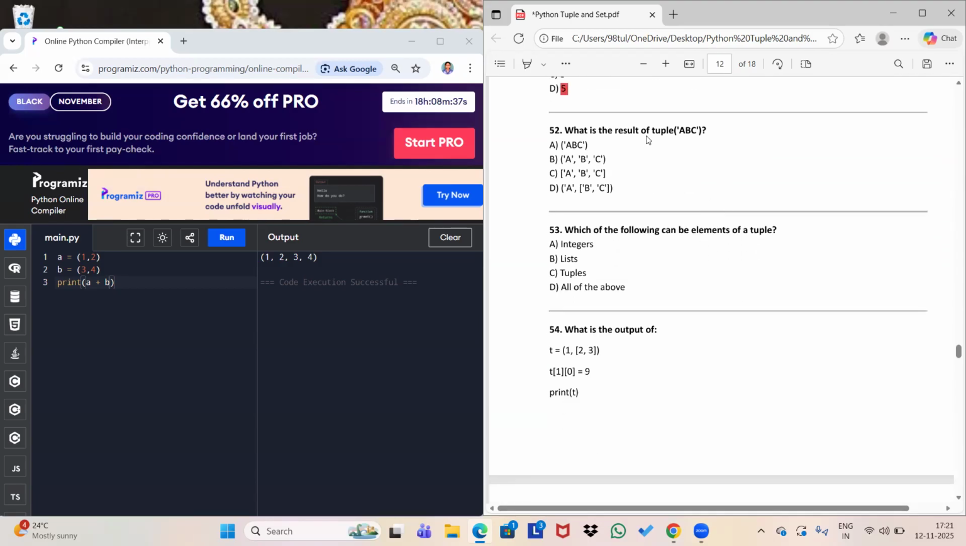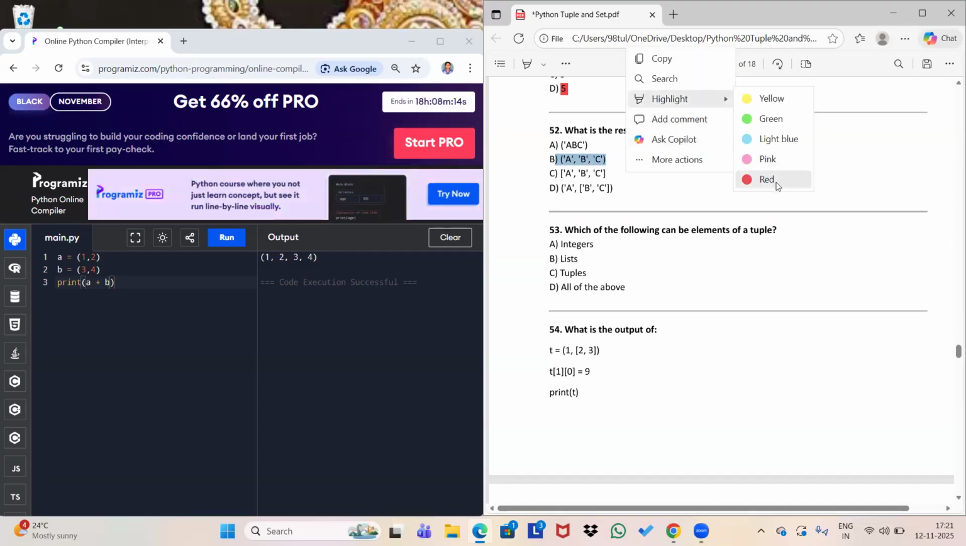Okay, what is the result of tuple of ABC? So this is a string. We have already discussed that if we use tuple in Python on a string, it will split it. Here also it will split, and this is a tuple, so it will give you the answer in parentheses.